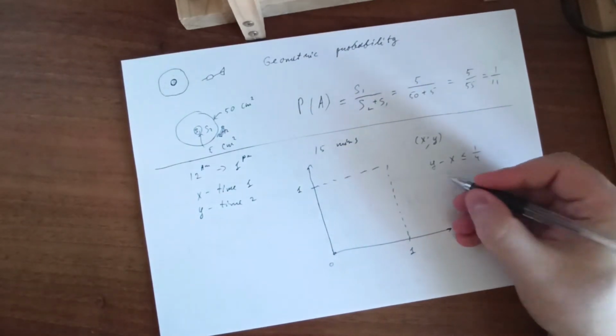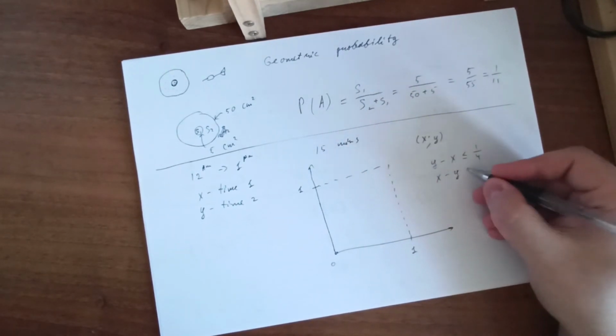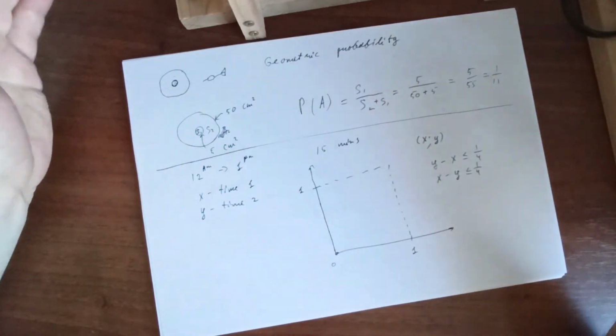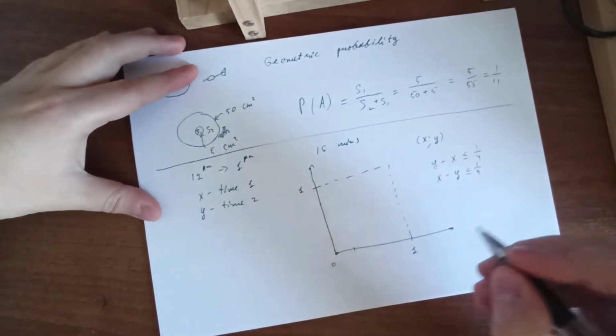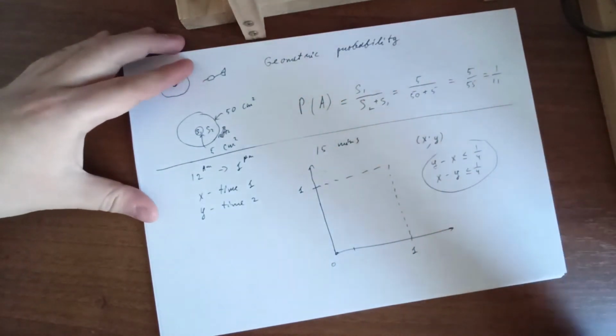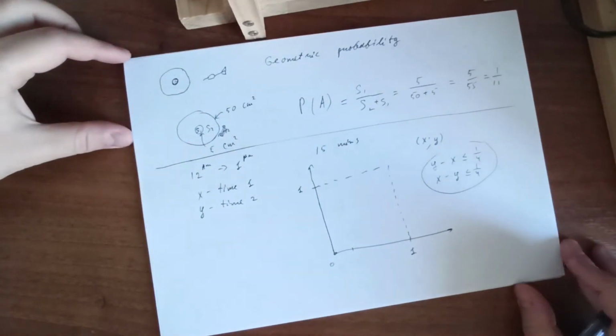Similarly, if Y comes to the place first, then X minus Y has to be less or equal than 1/4 also. Now we just have to draw these relations on this square.